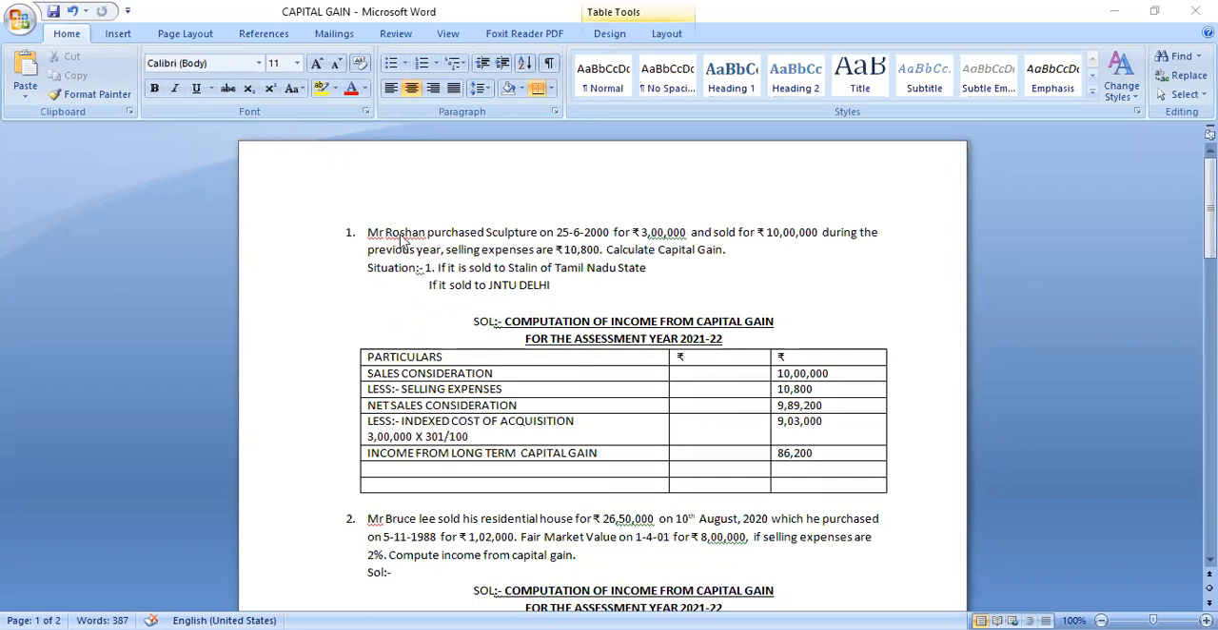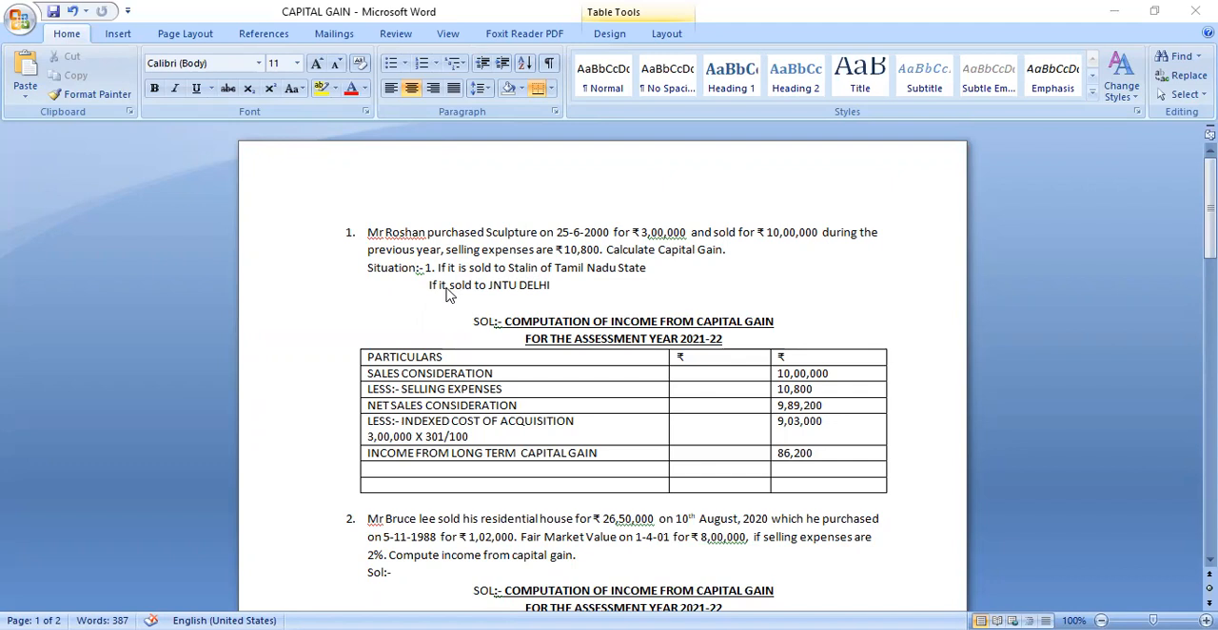The first question. Mr. Roshan purchased a sculpture on 25th June 2000 for 3 lakhs and sold it for 10 lakhs during the previous year. Selling expenses are 10,800. Calculate capital gain. The first situation asks: what is the capital gain if it is sold to Stalin, an individual of Tamil Nadu state? Second situation: what is the capital gain if it is sold to JNTU, that is Jawaharlal Nehru Technological University, Delhi?